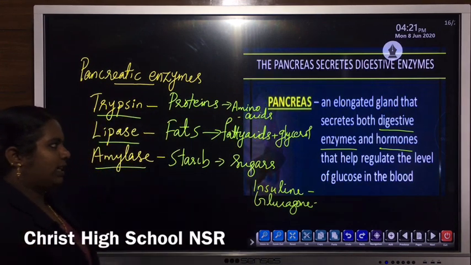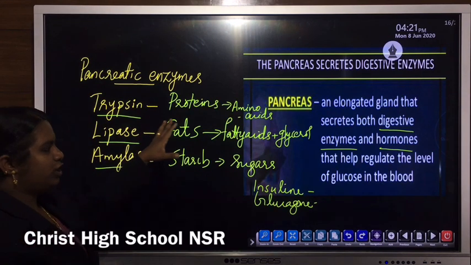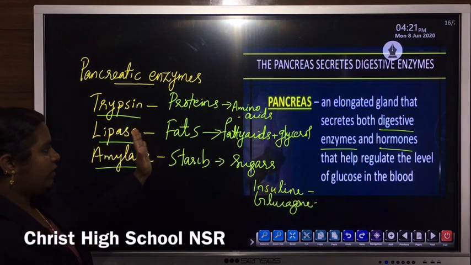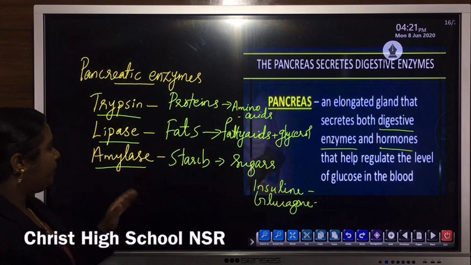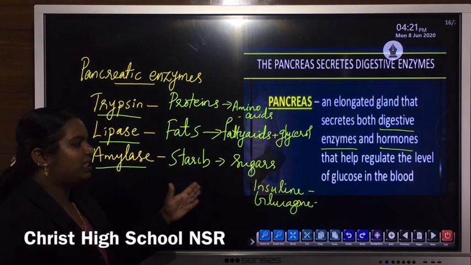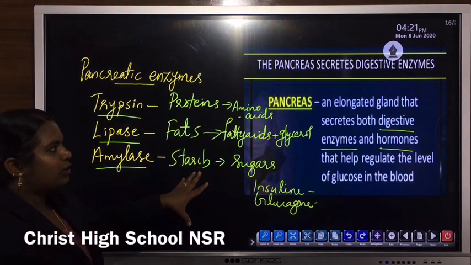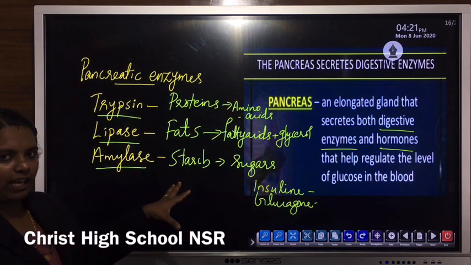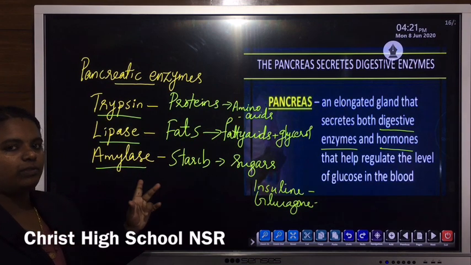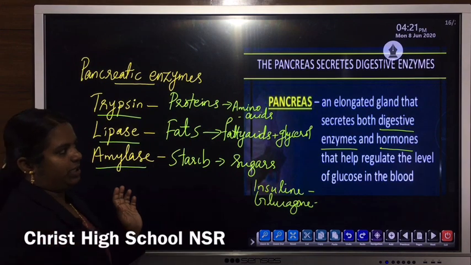So the pancreatic enzyme trypsin helps in the breakdown of proteins into amino acids. Lipase helps in the conversion of fat into fatty acids and glycerol. Then amylase helps in the breakdown of starch into simpler sugars like glucose, fructose, etc. This is the main role of the pancreas, an accessory gland and the second largest gland. So two types of secretions are there: enzymatic secretion as well as hormonal secretion.